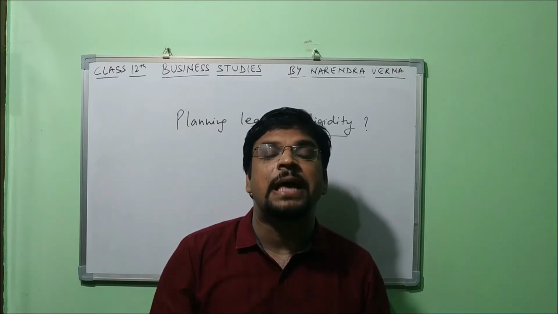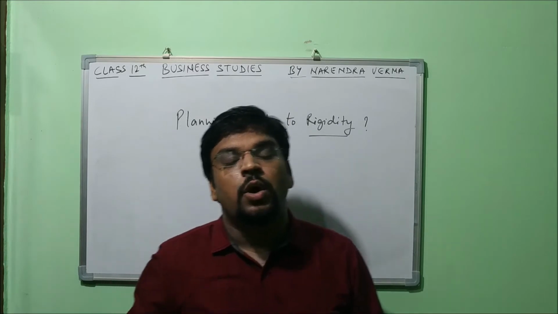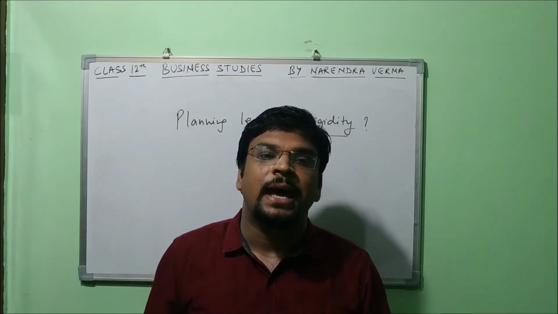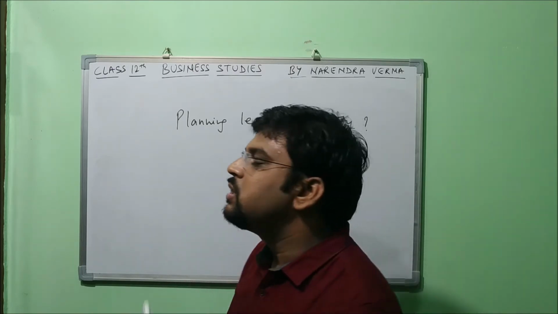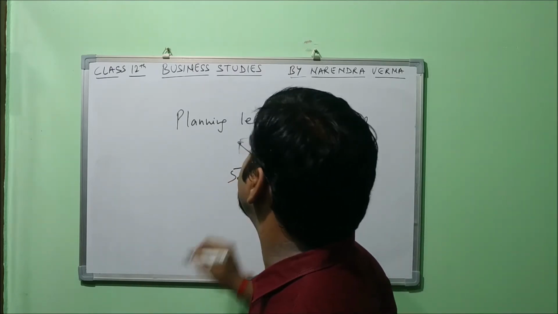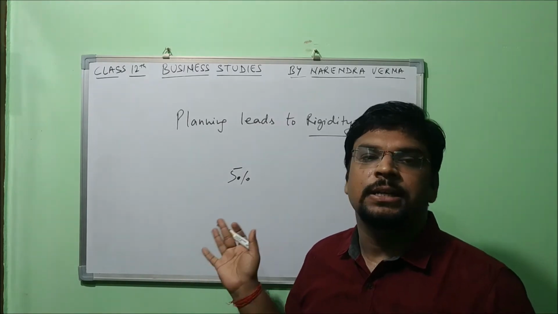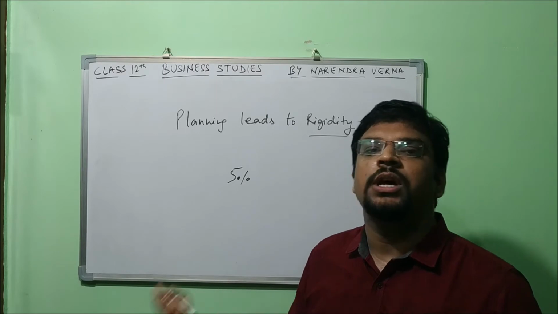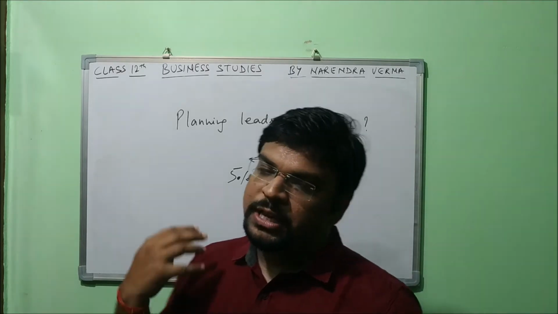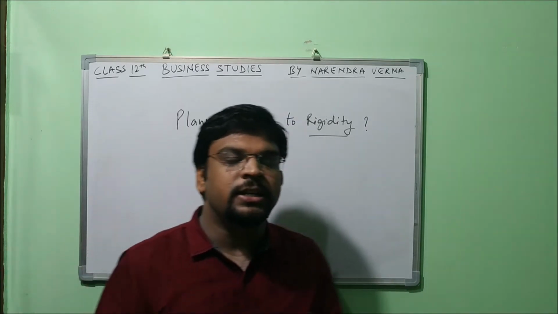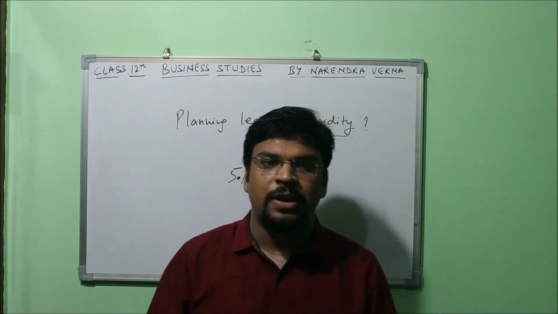Okay, I will give you one example so that you can understand it better. Say, for example, there is one organization and this year they have planned that in a particular region they are going to provide 5% discount to their customers, right? So they have made a discount policy that up to 5% discount they are going to offer to their customers. Okay, now what happens? They announced it, they are running the advertisement with that, and the customers are coming as well. No problem, everything is going well.